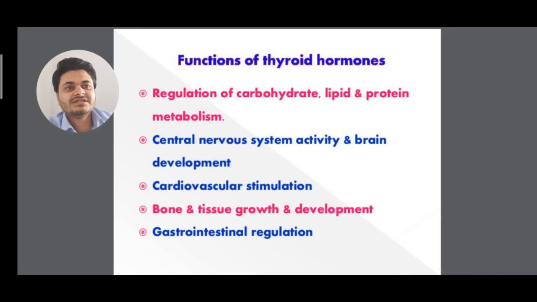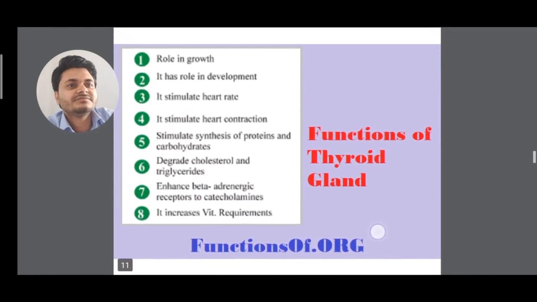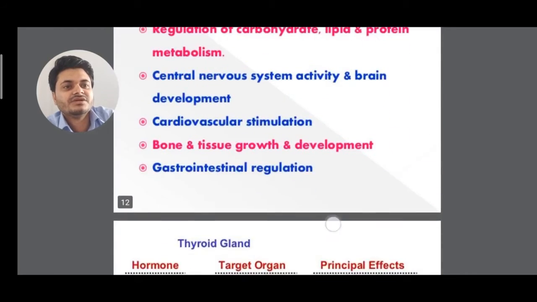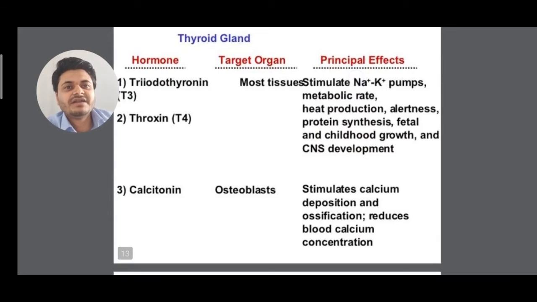You know where the thyroid gland is located. See the figure here. This is the location of the thyroid gland here. So next you can see one comparative chart has been given of the thyroid gland. So 3 hormones are released from the thyroid gland. One is T3, T4 and calcitonin.